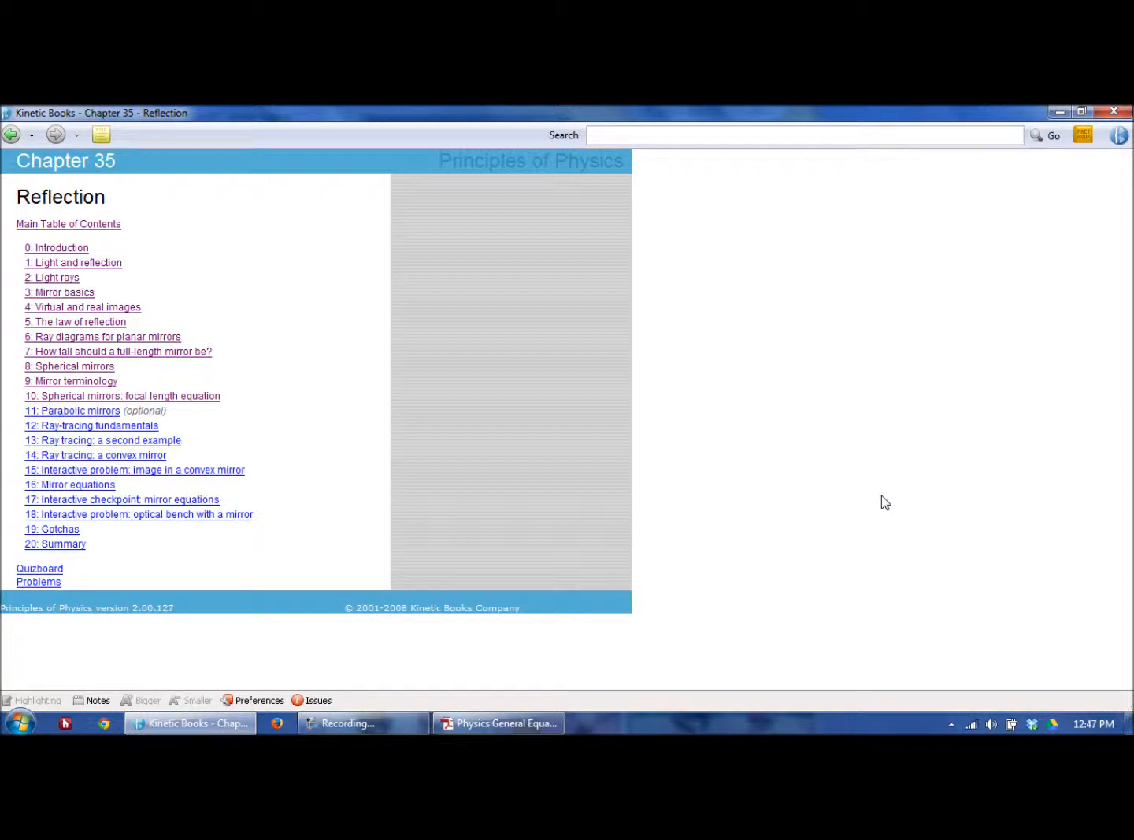It's chapter 35, and after our discussion in class, remember to go back and do the readings, sections 0 through 10. One of the aspects of reflection I wanted you to realize is that reflection happens at the surface of an interface. So where we change from one optical medium to another, that's called an interface. And when light hits an interface, if it does not pass into the new medium, it reflects.